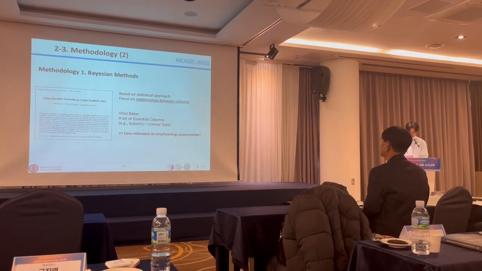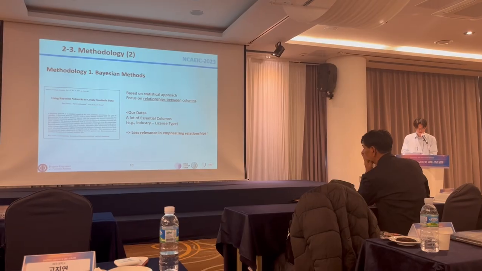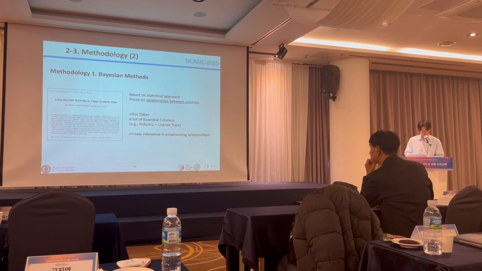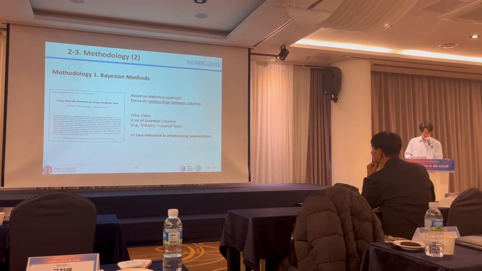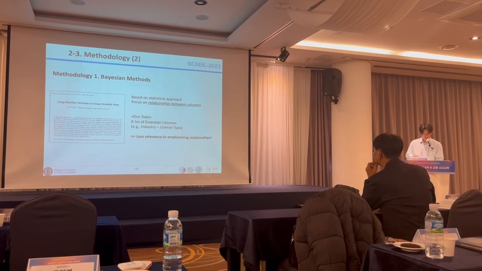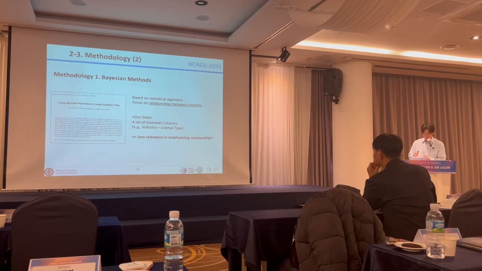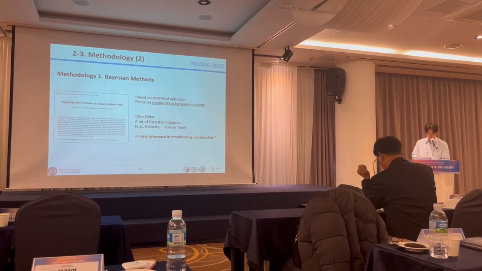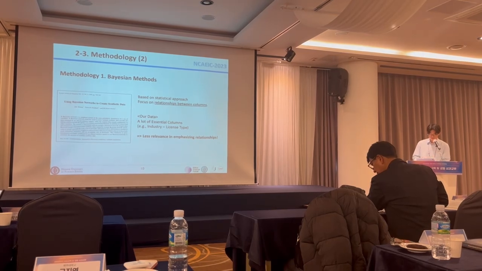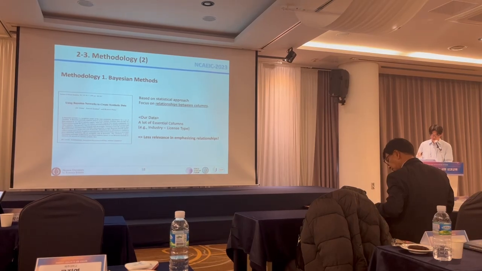We first explored the Bayesian method, which is a statistical approach to generate synthetic data. Based on this paper, this method focuses on the relationships between columns. However, in our data, we didn't need to focus on relationships between columns because there were many essential columns such as industry and license type, where determining one can determine the other. So the various relationships between columns were subtle. Consequently, we didn't prioritize the Bayesian method as our initial consideration.